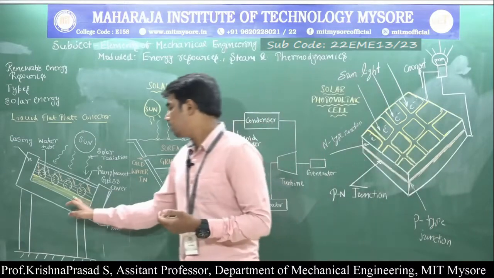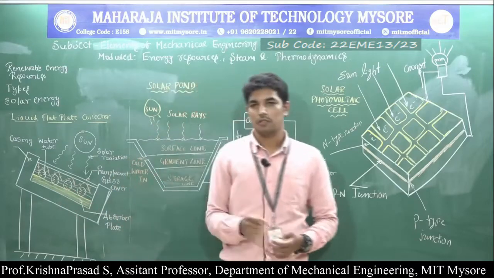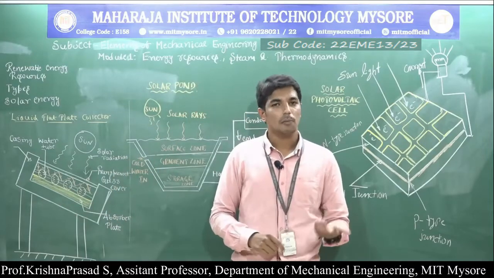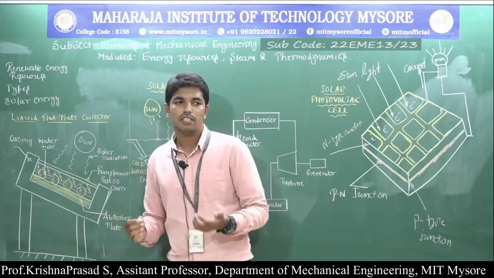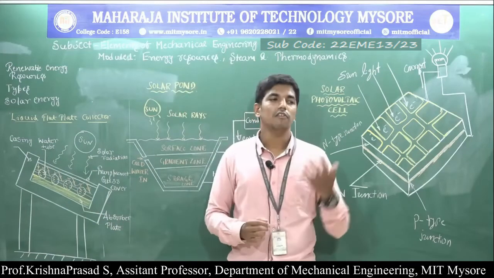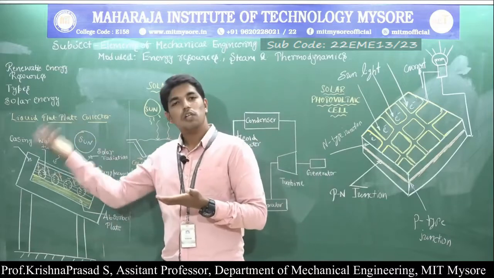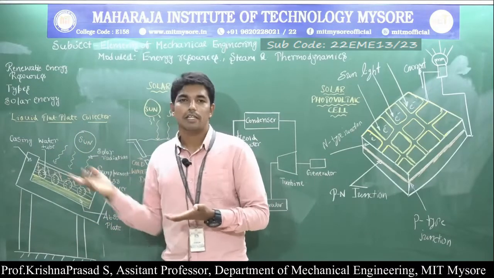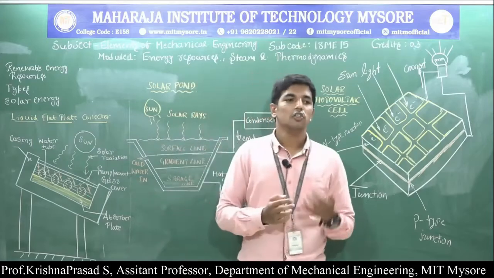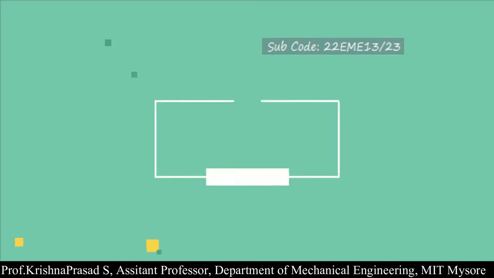Then this heat energy from the absorber plate is transferred to the water flowing through the water tubes. Then the water gets heated up. Once the water gets heated up, it loses its density. That means the density of the hot water is always less than the cold water. Hence it rises up and is collected in the solar water heater tank. So this is the working of the liquid flat plate collector. That means we are converting solar energy into heat energy, which is then used for cooking and heating.